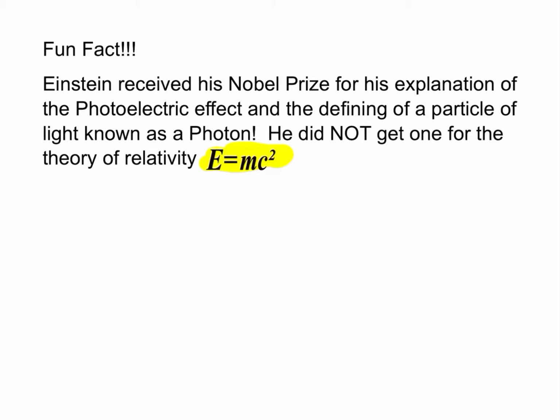His Nobel Prize is for explaining the photoelectric effect, coming up with a formula that relates the frequency and the energy of this thing, and coining the term photon, which is the term we use for a particle of light, because light is a wave, but occasionally can act like a particle when, for instance, colliding with electrons.